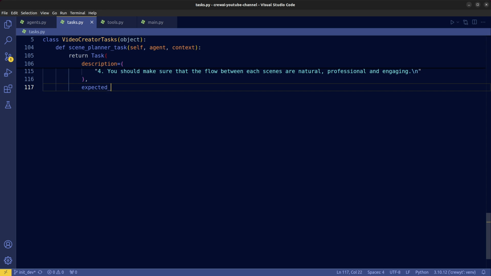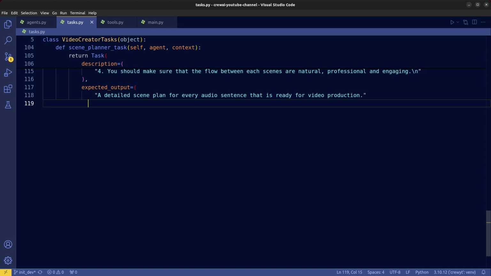For the expected output, we want the agent to produce a scene plan that is up to our production standard. As usual, the expected output argument will have a template for the agent to follow.